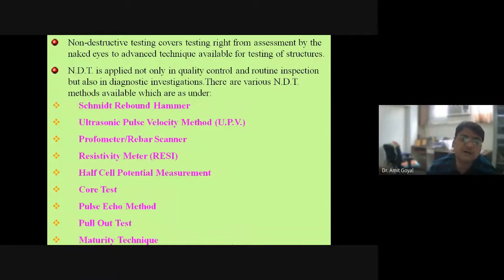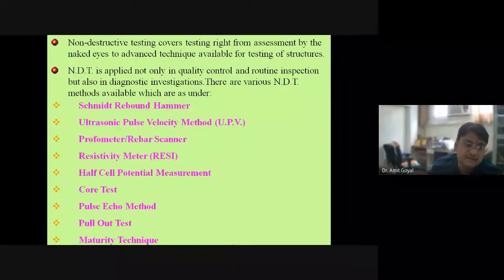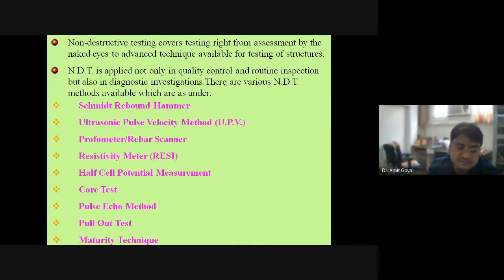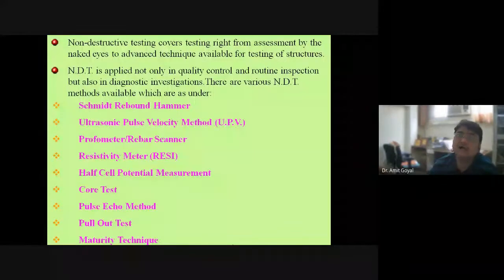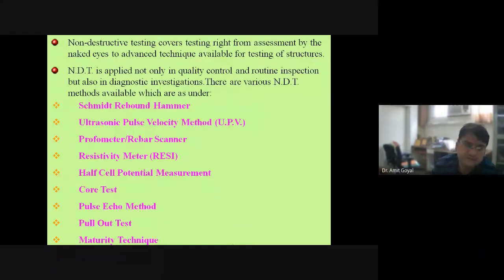So this core test and this pull out test are what we used to do in fresh concrete, and one more test is the capo test. Nowadays we have new equipment for the capo test. That capo test can be done on old structures. A small hole is drilled up to 25 mm in the structure, and the pull out pressure from that is related to the strength of concrete.